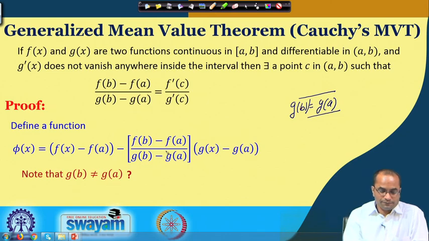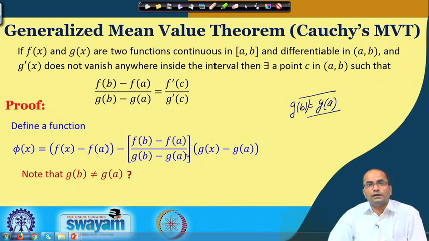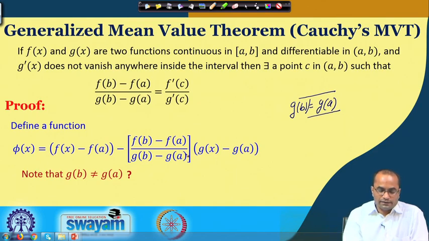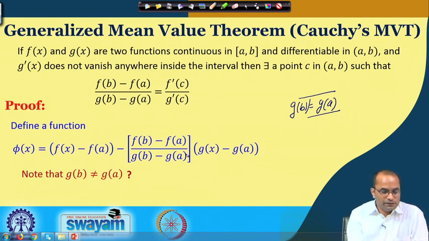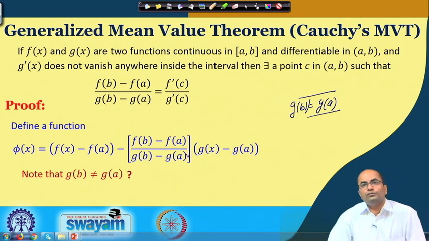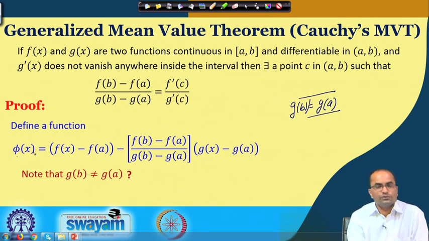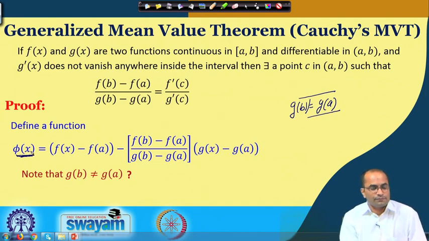So there will never be a situation where g b becomes equal to g a and this becomes infinity. So the function is well defined, differentiable, continuous, and phi a is equal to phi b. All the conditions of Rolle's theorem are satisfied for this function phi x.